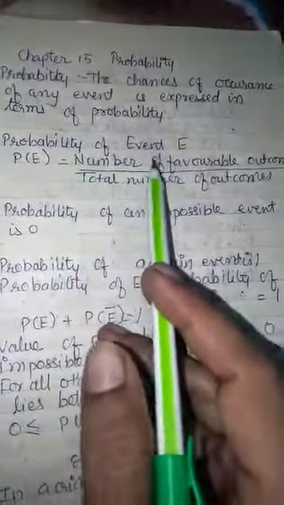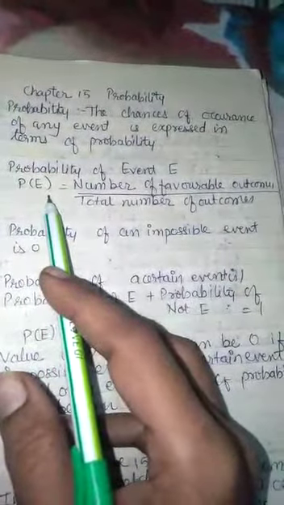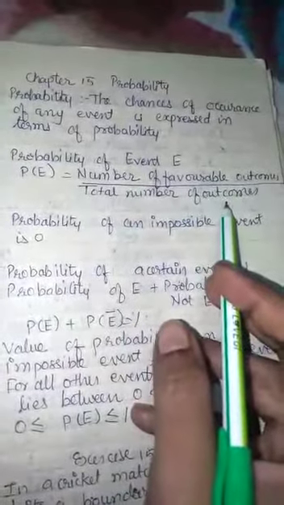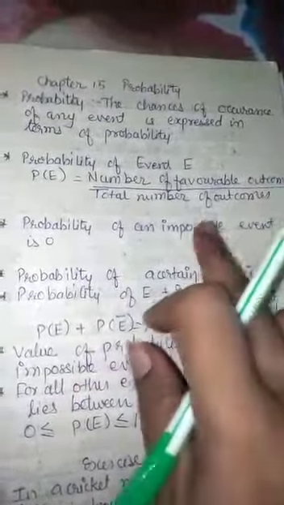Next is probability of event E. Probability of event E formula. It is given by P of E equal to number of favorable outcomes upon total number of outcomes. Probability of impossible event. After the formula, what is the probability of impossible event?